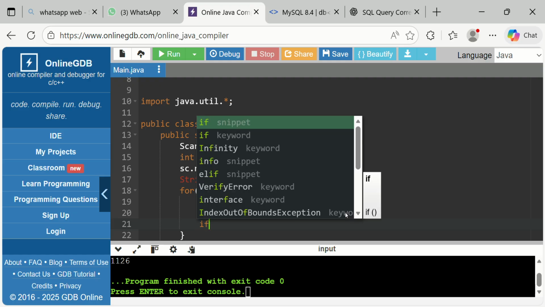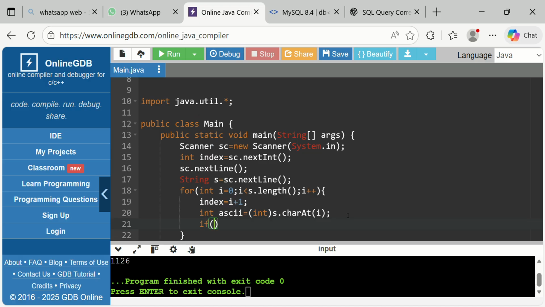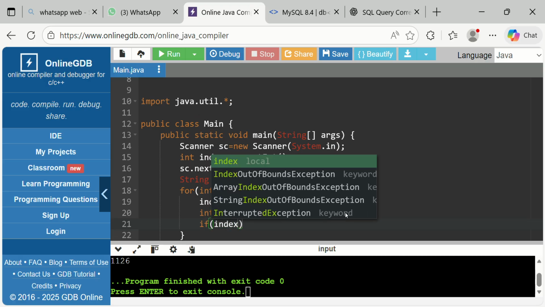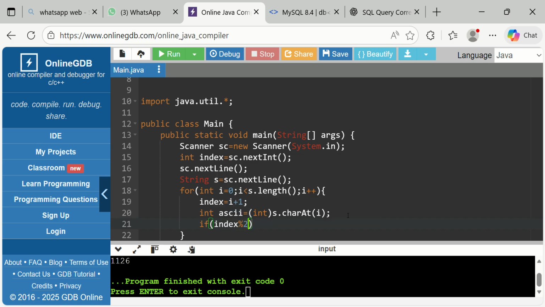Okay, next another condition is there: the index modulo 2 should not be equal to 0. As we know, the condition for odd numbers is not equal to 0, but we could also take it as equal to 0 for even. Here they are asking us to consider odd numbers, so we consider modulo 2 not equal to 0. And as we got the index, we give the condition for ASCII, which should also be not equal to 0.